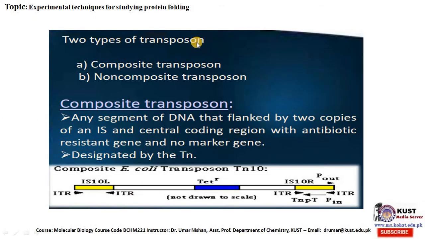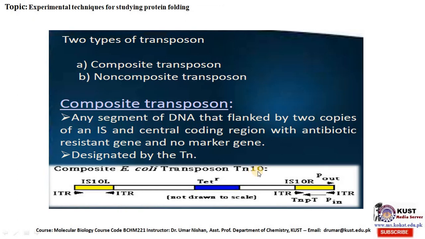Two types of transposon: one type is composite transposon and the other one is non-composite transposon. Composite transposon: any segment of DNA that is flanked by two copies of an IS, with a central coding region with an antibiotic resistance gene and no marker gene, designated by Tn.